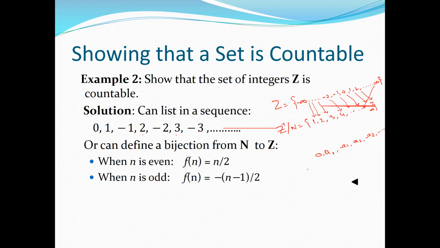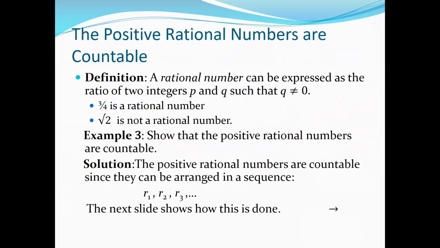We can easily map these numbers to the sequence 1, 2, 3, 4, 5, 6, and have a one-to-one bijection. The function is: f of n is equal to n by 2 if n is even, and f of n is equal to -(n minus 1) divided by 2 if n is odd. So we can always find the one-to-one correspondence. If we can do that, then this set is countably infinite, or a countable set, right?